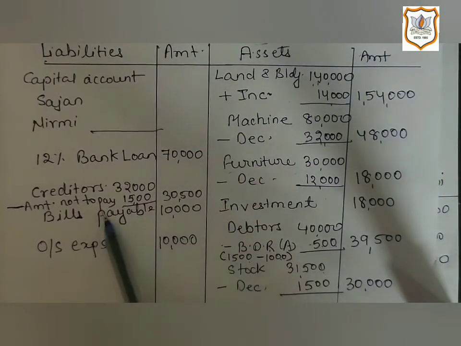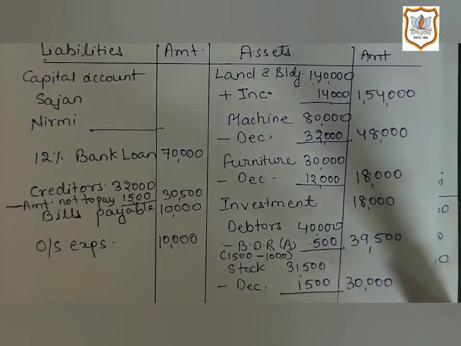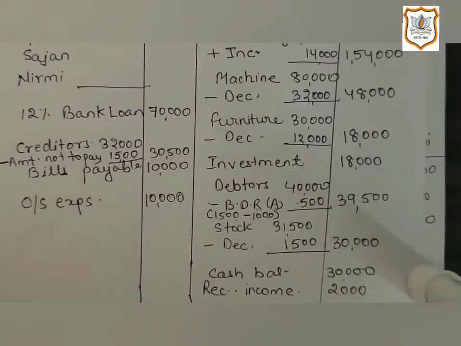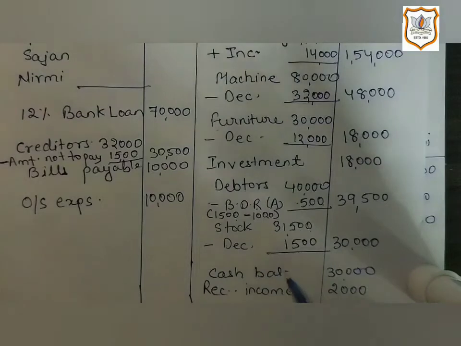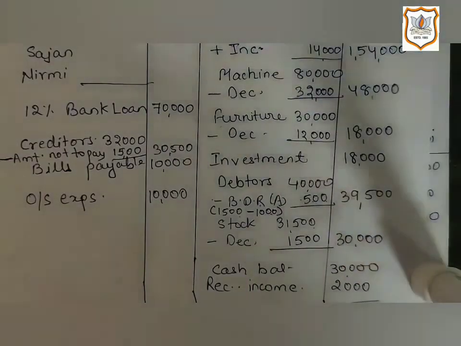So we will record it here. Now let's move towards asset side in their old balance sheet. Here out of remaining item, cash balance is there, which will be recorded on asset side, cash balance 30,000. So here we have recorded everything.